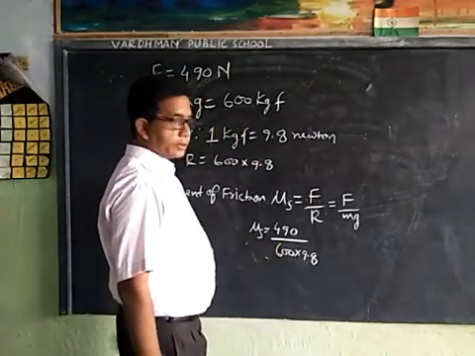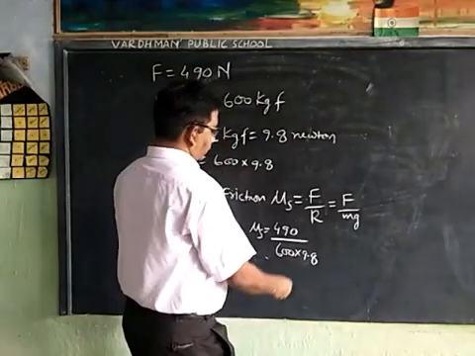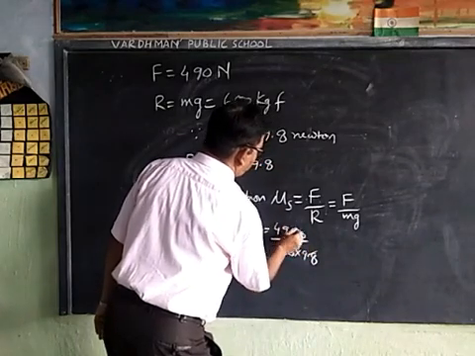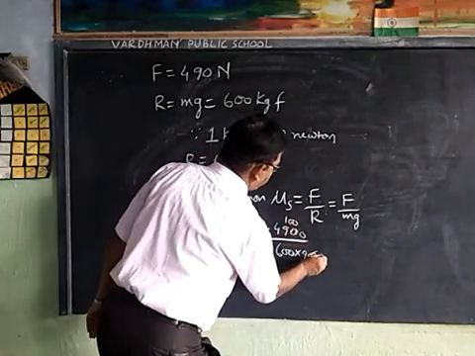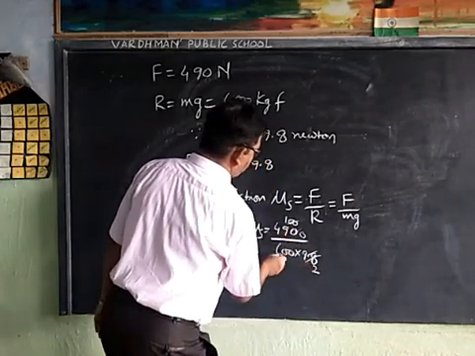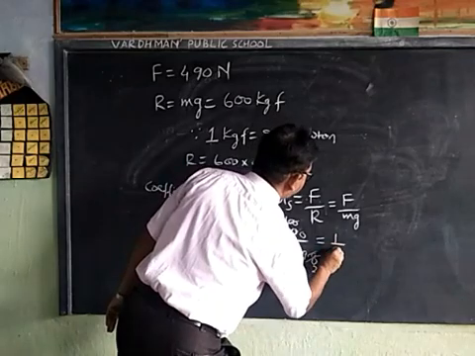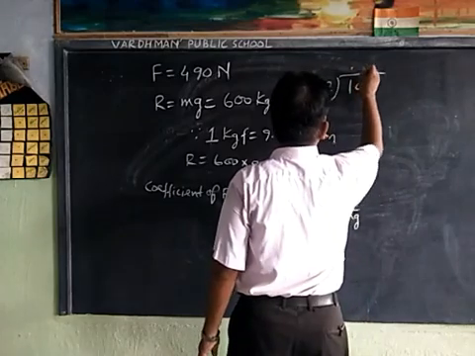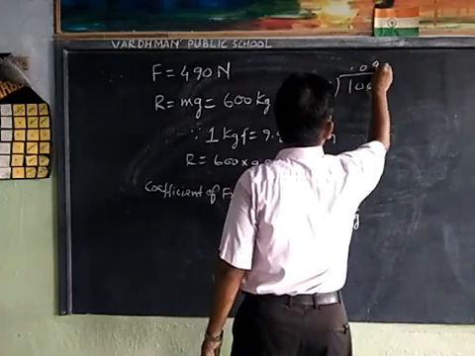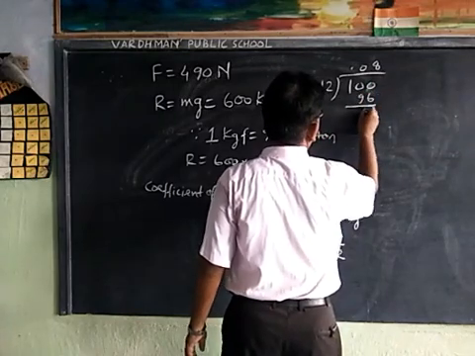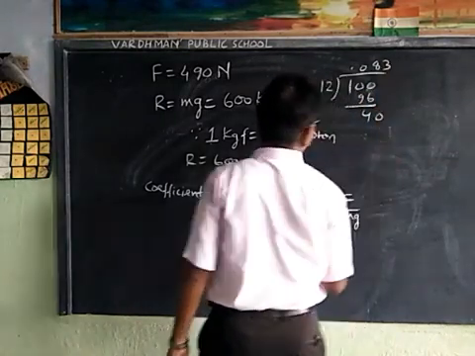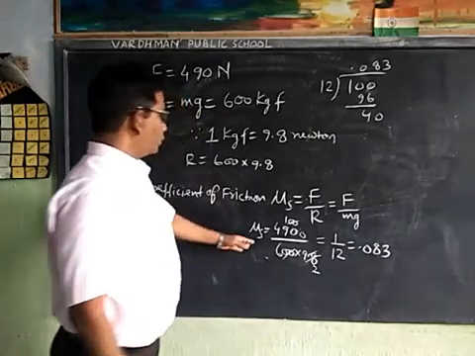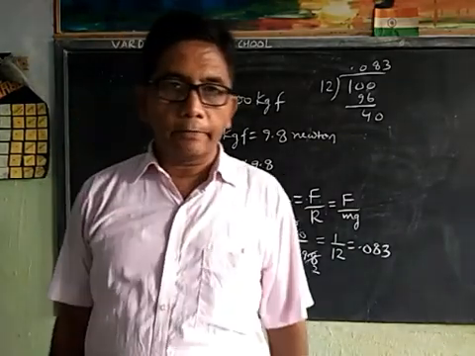When we solve it, you can remove the point and add a 0. That is 4900 upon 49 into 120, which is 1 upon 12. Now you divide, and it is 0.083. This is the coefficient of static friction. Thank you.